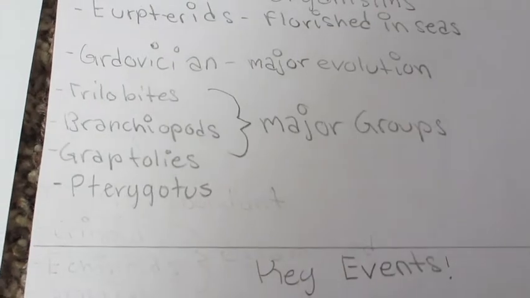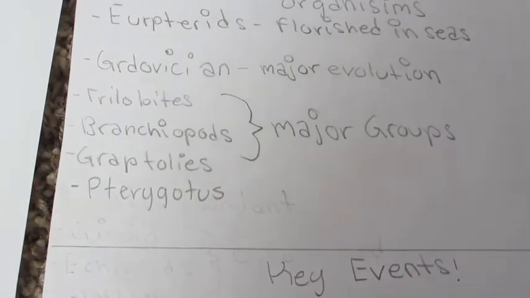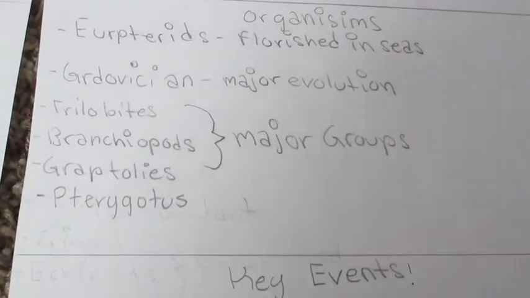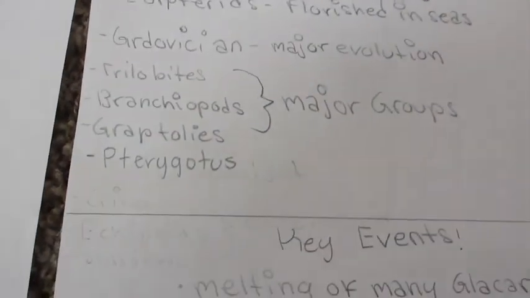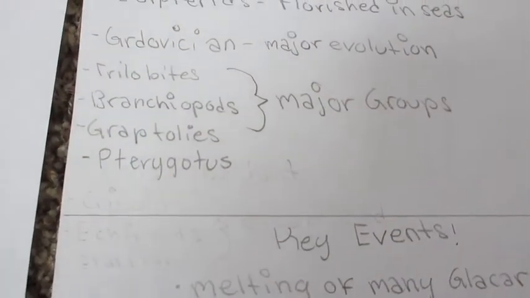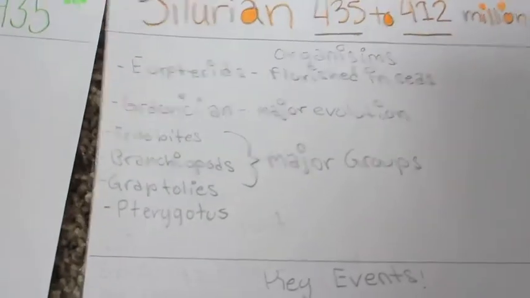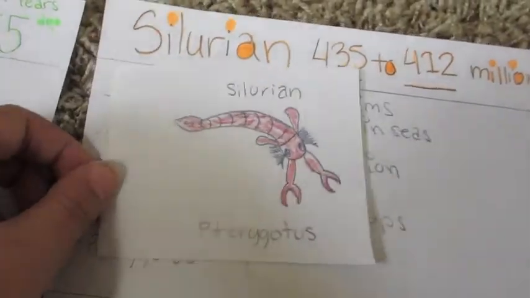There's also the trilobites, the brachiopods, and the graptolites, which were the three major groups in this time period. Also the pterygoids. This is what one of the pterygoids might have looked like.